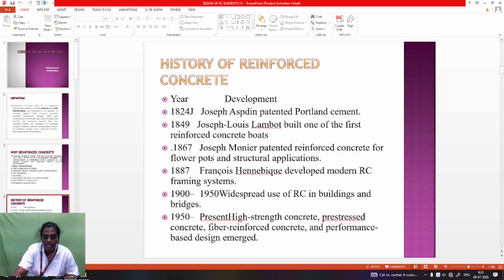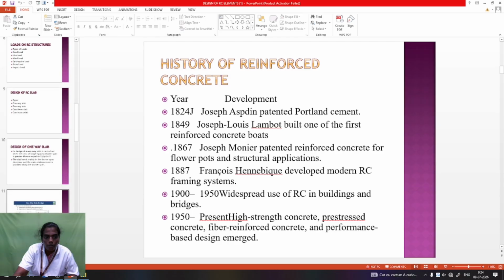It was first used for flower pots and structural applications. After that, Francois developed the modern RCC framing structure. Then loading structures. After that, from 1950 onwards, the present high strength concrete, prestressed concrete and fiber reinforced concrete came. Nowadays prestressed concrete is used the most. Prestressed concrete means first the steel is stressed and after that the concrete is filled. Compared to RCC, it has more strength, and performance based design emerged.